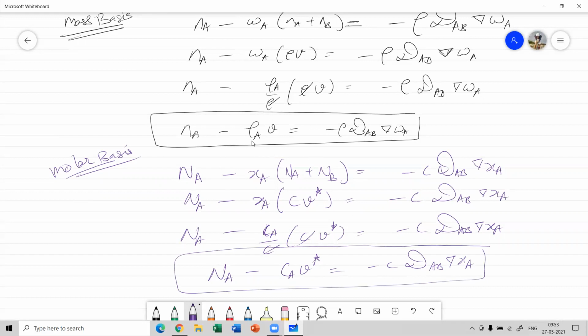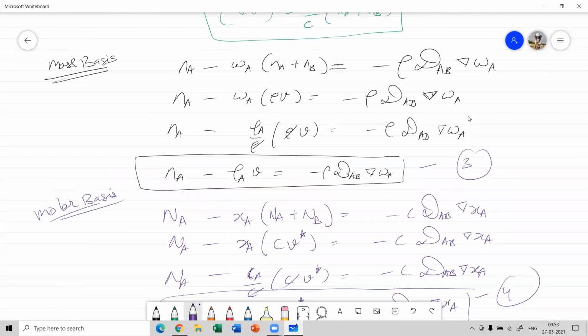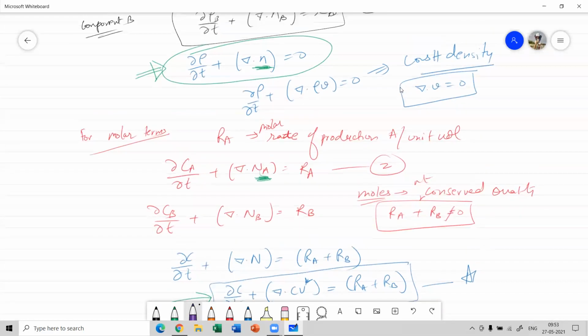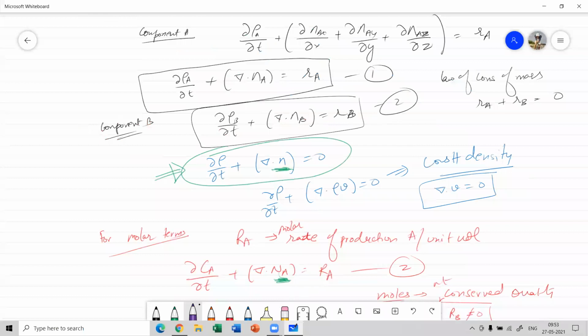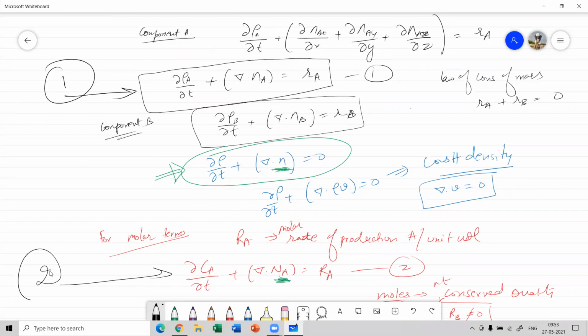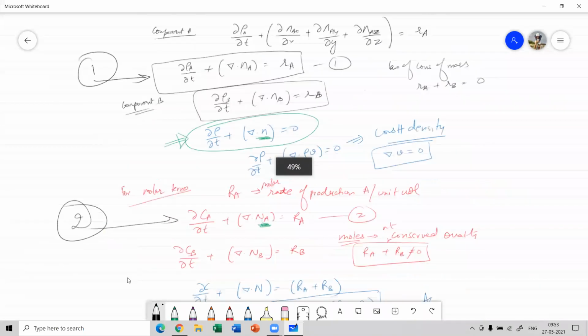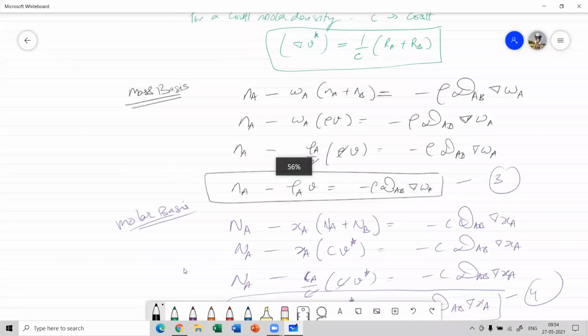This is the general expression for the mass basis. Now let's name it as equation 3 and this as equation 4. And previously, we have already noted down equation 1 and equation 2. So let's say this is equation number 1, this is your equation number 2, and equation 3, and we have equation 4.